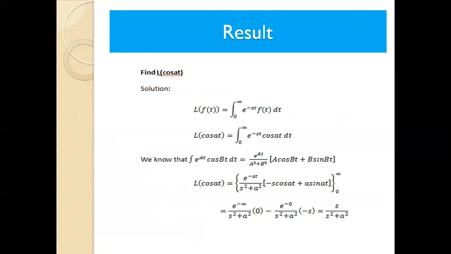So here a is minus s, and b is small a. So we get e power minus st divided by s square plus a square into (minus s cos at plus a sin at). While applying the upper limit, e power minus infinity becomes 0, and the lower limit e power 0 will be 1, divided by s square plus a square into cos 0, which will be 1, and sin 0, which will be 0. So we get the result s divided by s square plus a square.